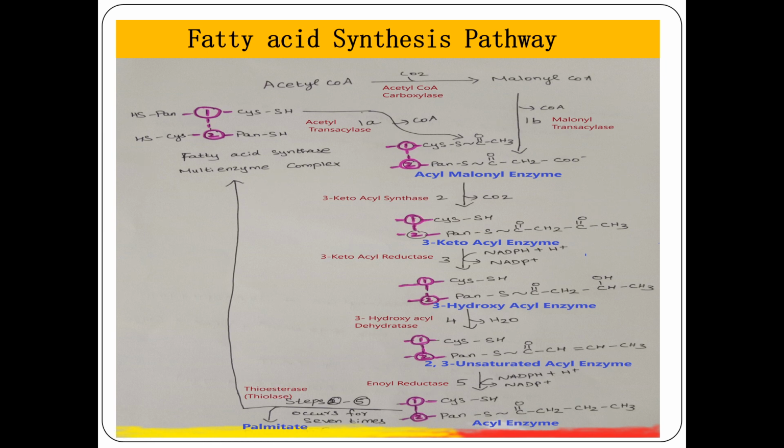The source for this acetyl CoA is actually beta oxidation, where we get a larger amount of acetyl CoA. The source for NADPH is the HMP pathway, the hexose monophosphate pathway. So this is the reaction.